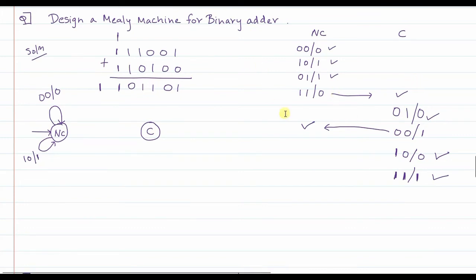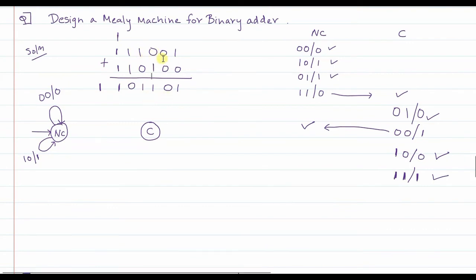The third thing is 0 1. Now suppose in place of the first element and second element here, suppose this was 1 and suppose this was 0. Notice that there is no carry being propagated from the previous calculation, so assume that you are in no carry state. So when you are in no carry state, assume that this one is 0 and this one is 1.